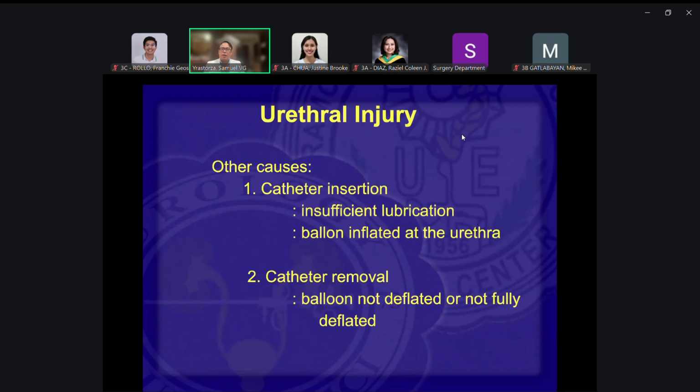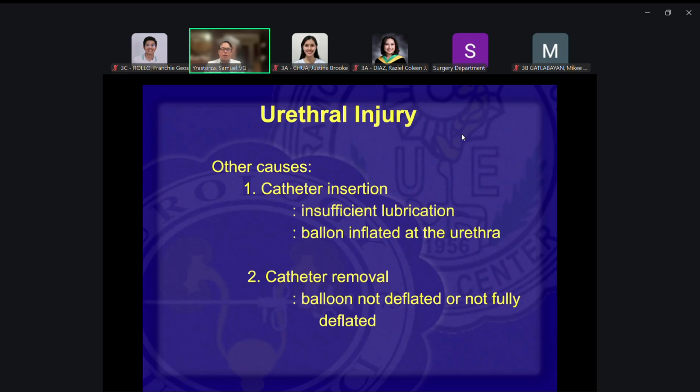Catheter insertion is not something you do carelessly. And you do not want to be the reason why the patient would have a hell of a life after catheter insertion. Okay? So number one cause would be insufficient lubrication. Konting-konti lang lagay.